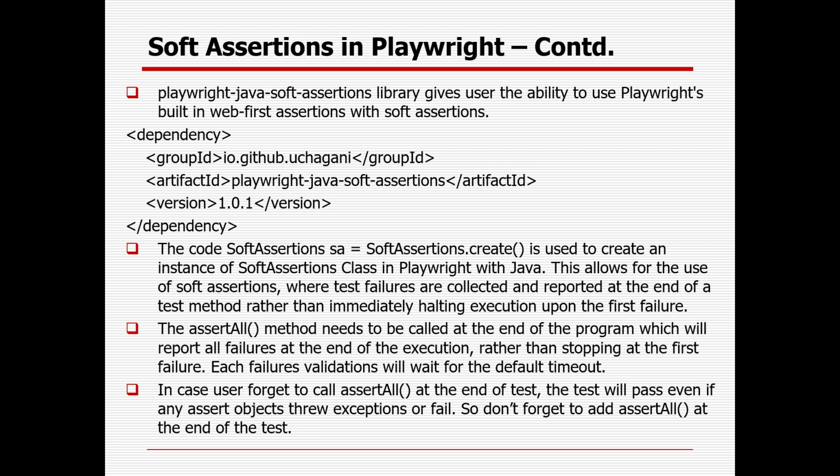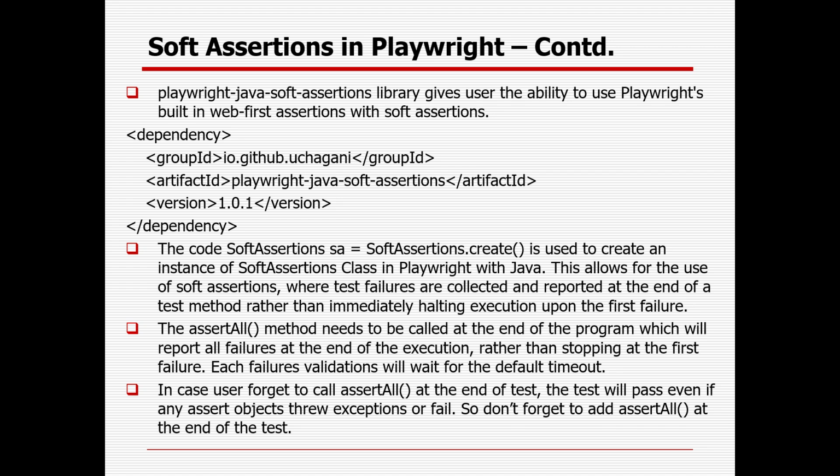The assertAll method needs to be called at the end of the program, which will report all failures at the end of the execution rather than stopping at the first failure. Each failing validation will wait for the default timeout, which is 5 seconds. If you want, you can also change the assertion default timeout. In the last session, I already explained how to change that default timeout for assertion validation. In case the user forgets to call the assertAll method at the end, the test will pass even if any assert throws an exception or fails. So do not forget to add assertAll at the end of the test.